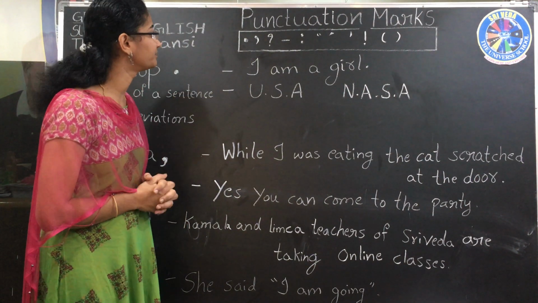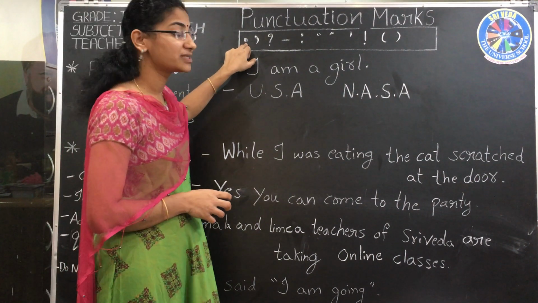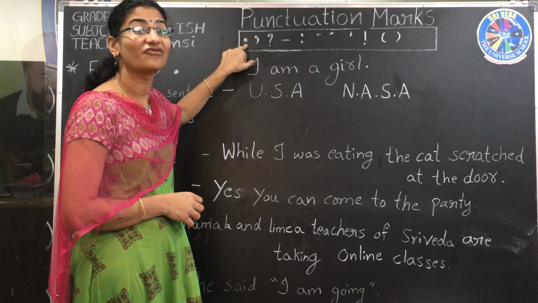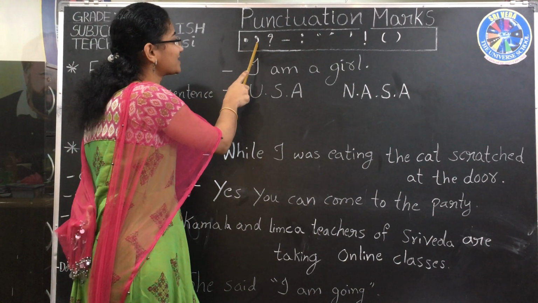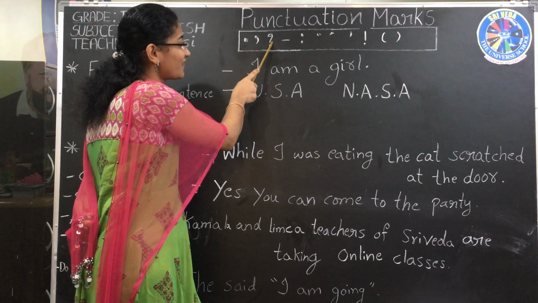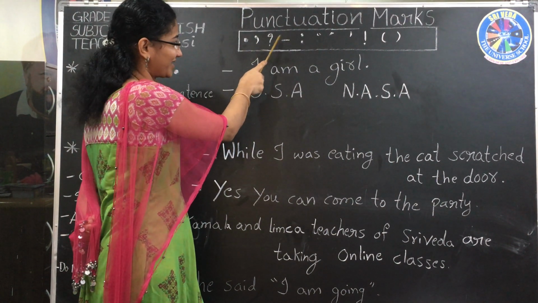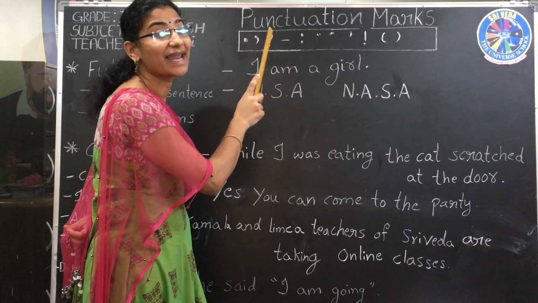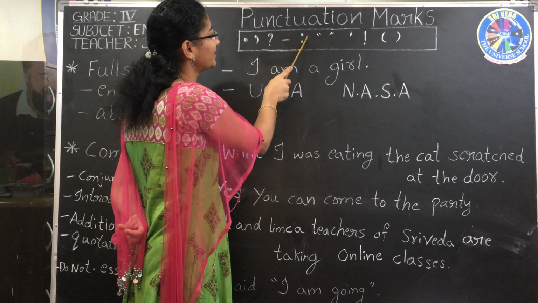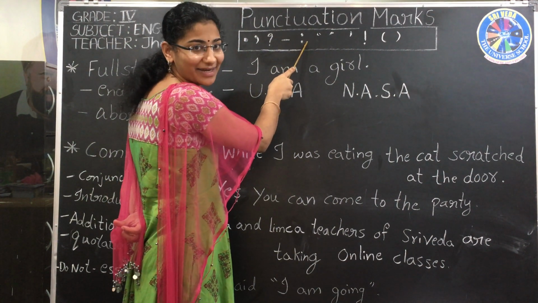Then here we learn what is that symbol? It is a full stop. The next, comma. This one, question mark. This one, hyphen. Then these two dots, colon.